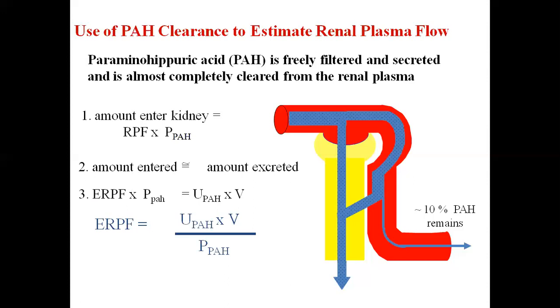So effective renal plasma flow will come as the clearance of PAH, as the formula is same, UV upon P. Now, effective renal plasma flow is the clearance of the PAH.